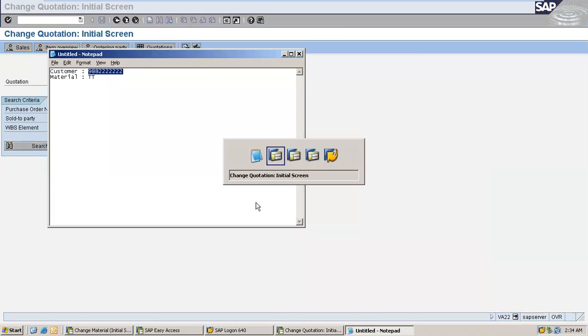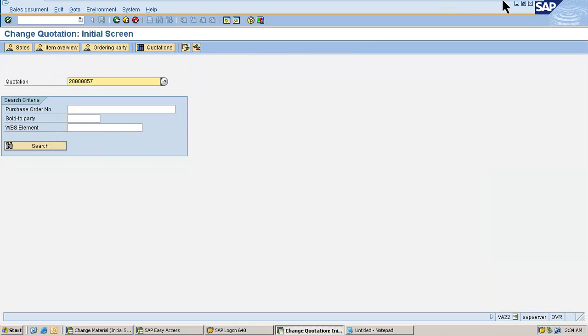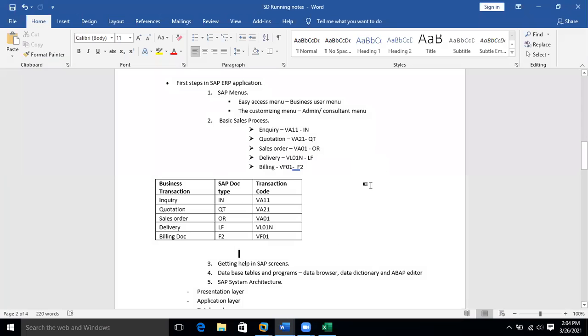For now, you just remember that an SAP application consists of tables and programs. Leave these terms, data browser, data dictionary, ABAP editor, all these terms. We will talk about them later.